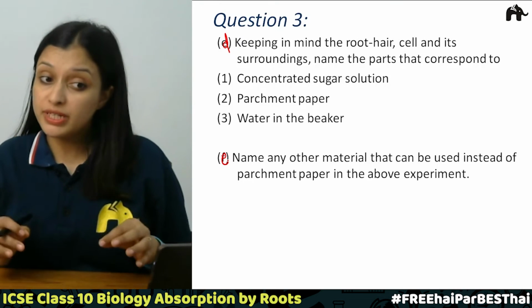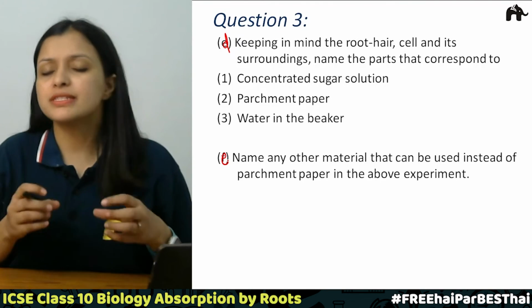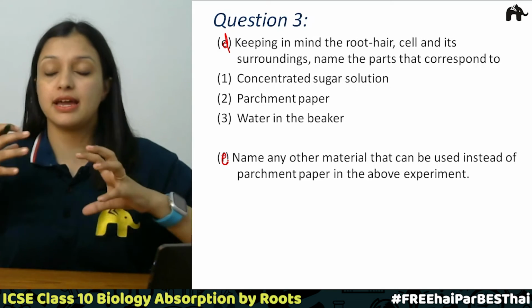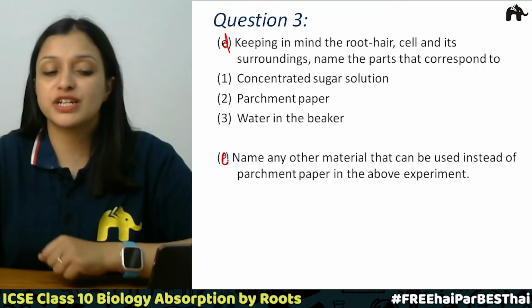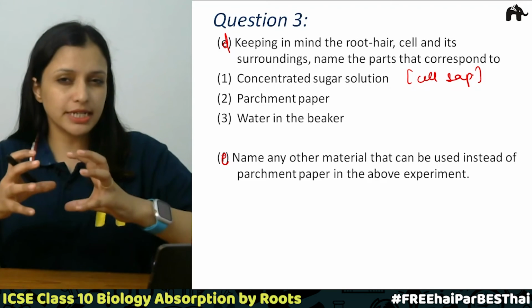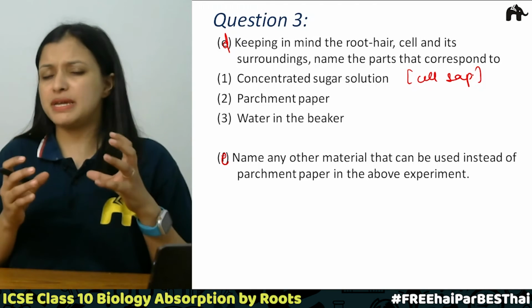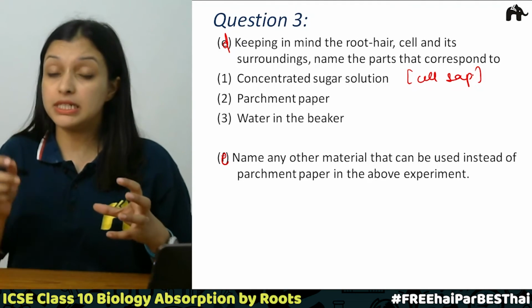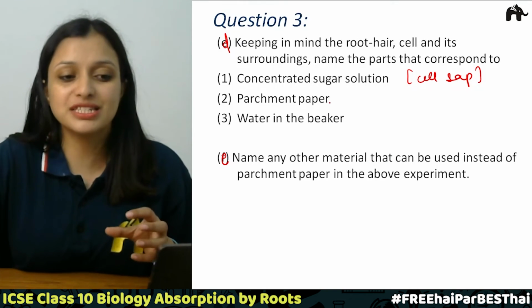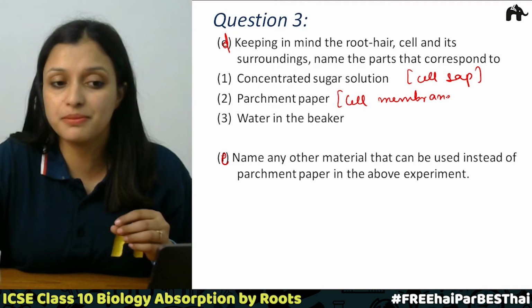Keeping in mind the root hair cells and their surroundings, name the parts that correspond to the concentrated solution. Which part of that root hair cell is going to be the concentrated solution? It is going to be the cell sap, right? It is the concentrated solution where there is a lot of solute. Now, parchment paper is basically acting as a semi-permeable membrane. It is allowing water to go inside, but it is not allowing the sugar molecules to come outside. So this is going to be the cell membrane, which is a semi-permeable membrane.